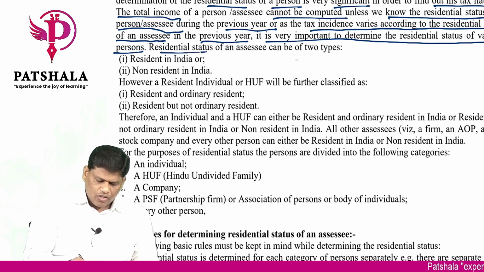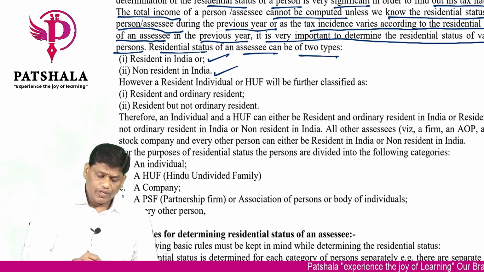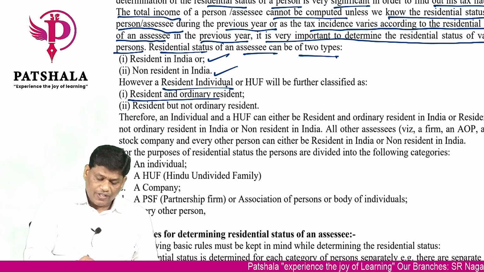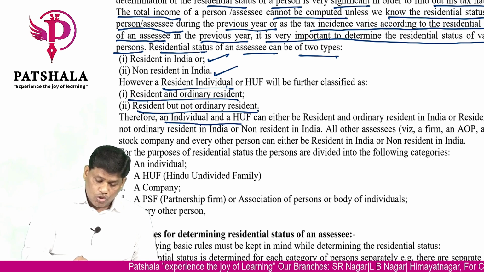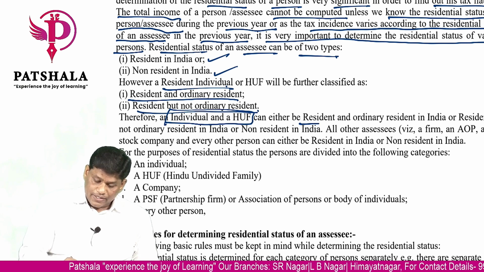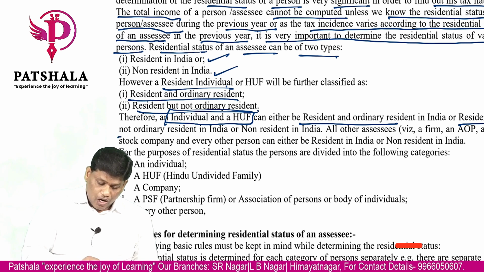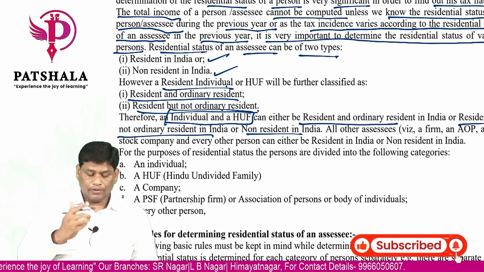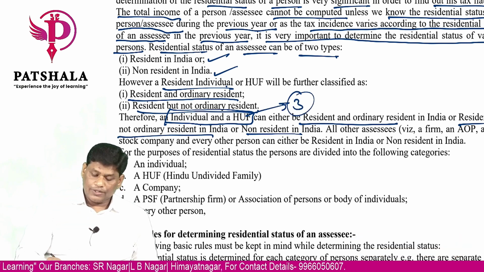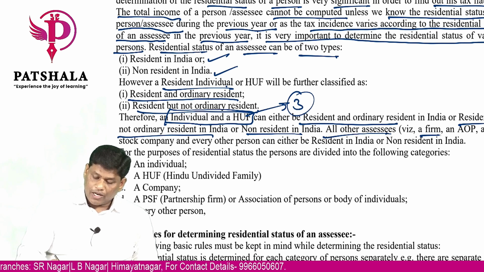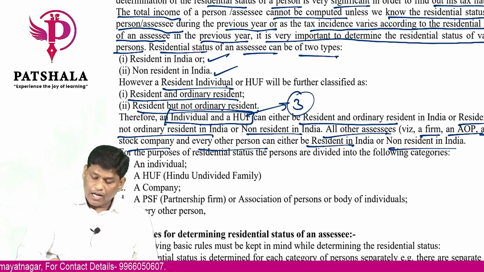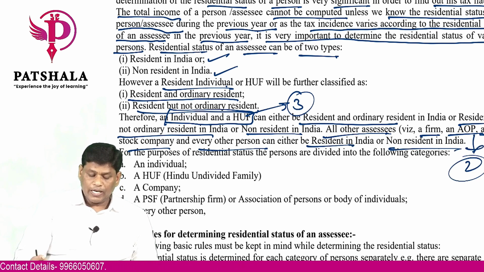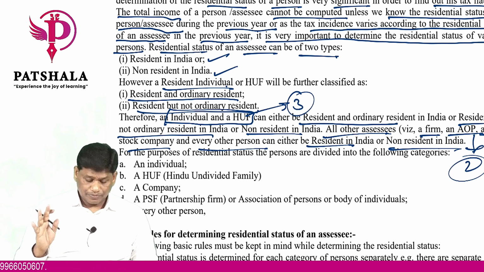So the residential status of an assessee can be of 2 types, either resident in India or non-resident in India. However, a resident individual is further classified as resident and ordinary resident or resident but not ordinary. Therefore, individual and HUF can be resident and ordinary, resident but not ordinary, non-resident, all the 3. Whereas all other assessees, firm, AOP, joint stock companies, every other person can be either resident in India or non-resident. So these other persons will have only 2. Clear?